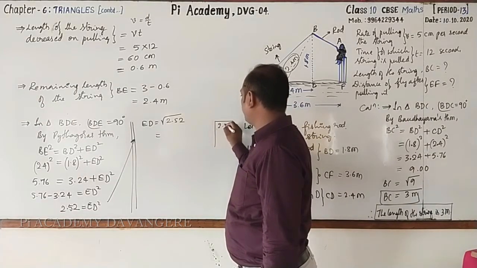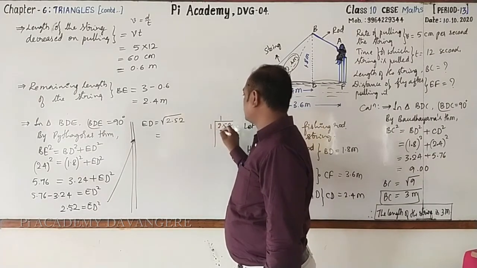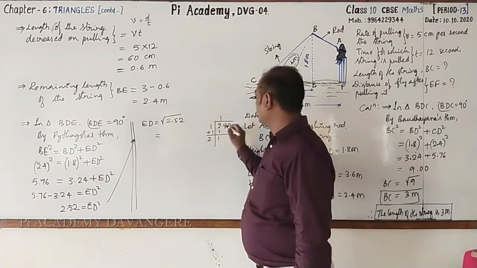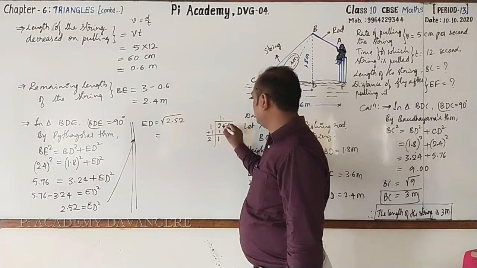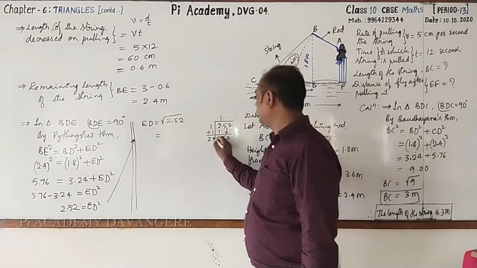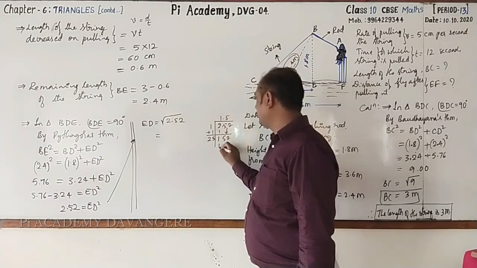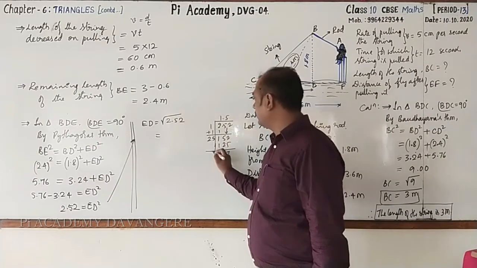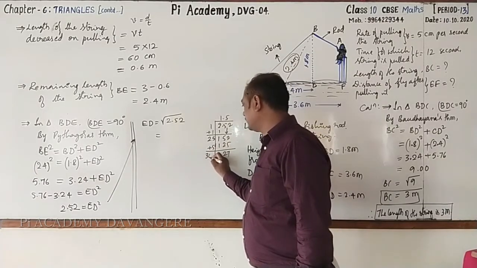Okay, 2.52. Here 1 ones are 1, 1 will remain. Add 1, it becomes 2. Then put the decimal. Carry down 52, then 25 5s are 125. Then 27 will remain. Add 5, it becomes 30.